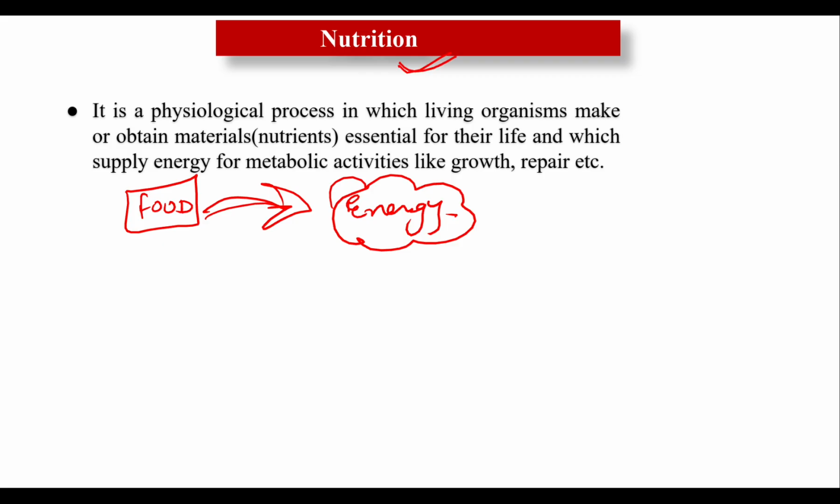What is nutrition? The process of intake and utilization of food by an organism is known as nutrition. Clear? The physiological process in which living organisms make or obtain materials, that is nutrients, which are essential for their life and which supply energy for metabolic activities. Metabolic activities means activities which are necessary to maintain life on this earth, such as growth, repair, transport, movement, reproduction. So for all these processes our body needs nutrition.